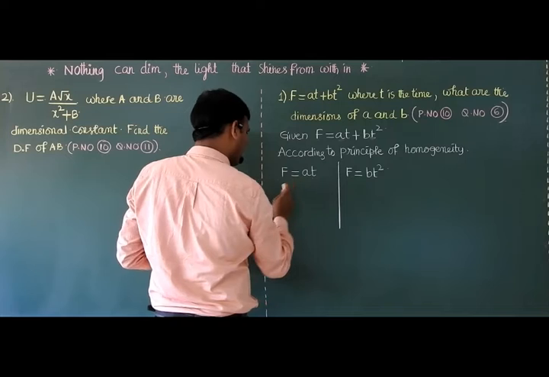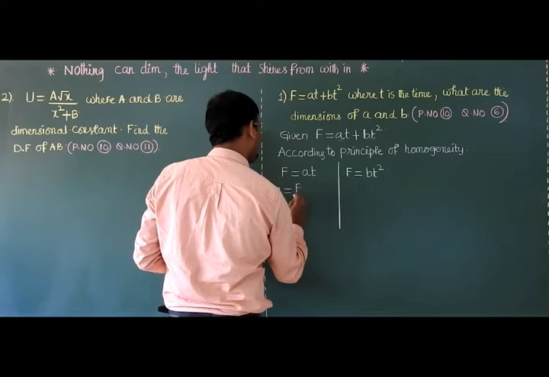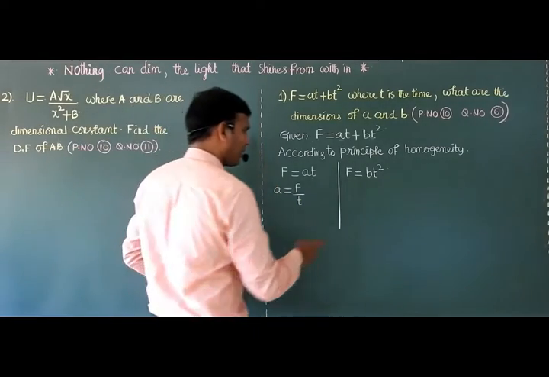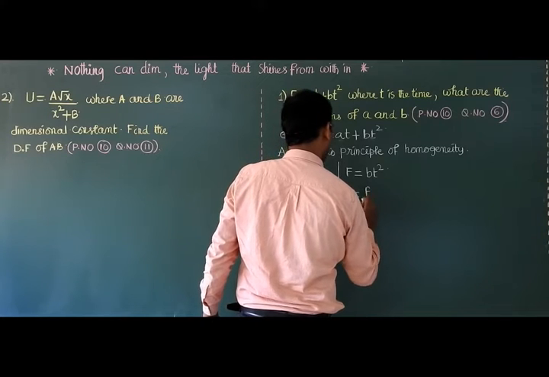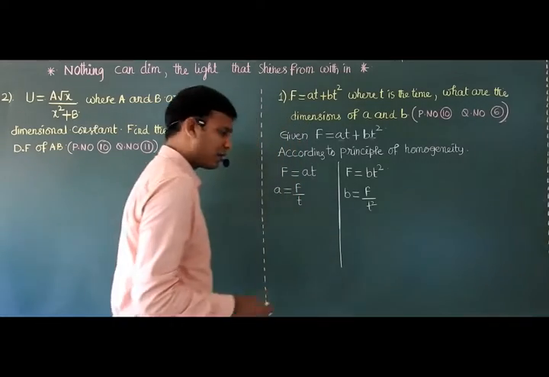So from this, what do we want? We want the dimensions of A. A is equal to F upon T. From this, B is equal to F upon T square. What do you want?